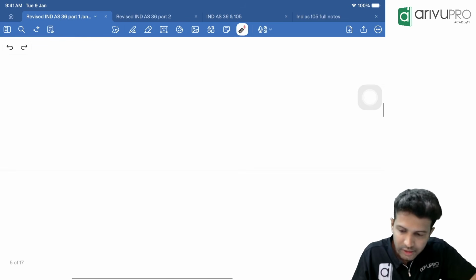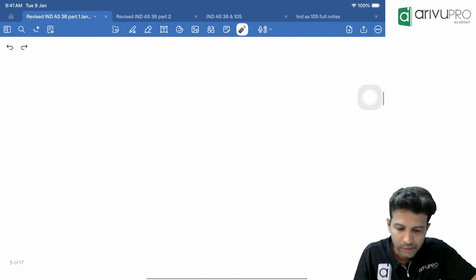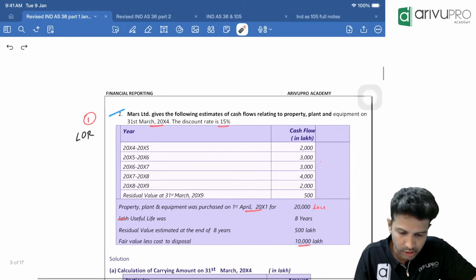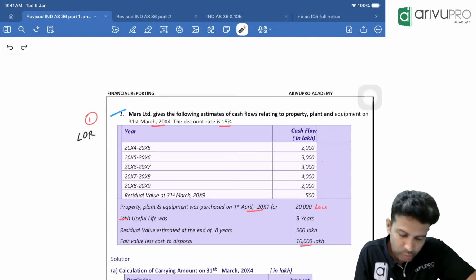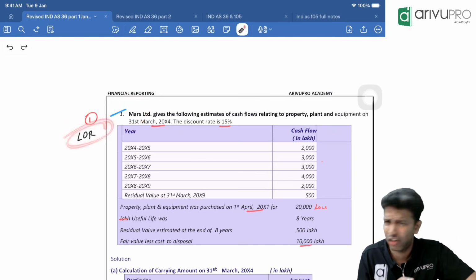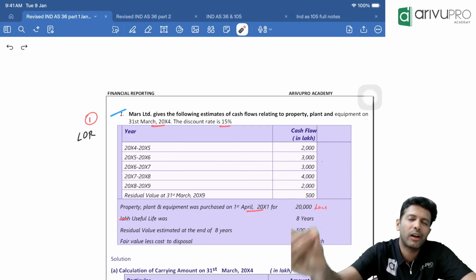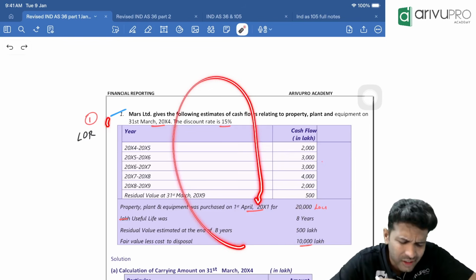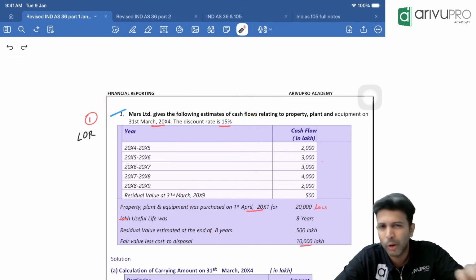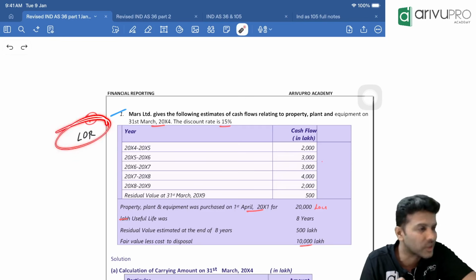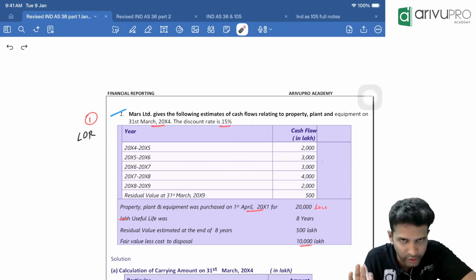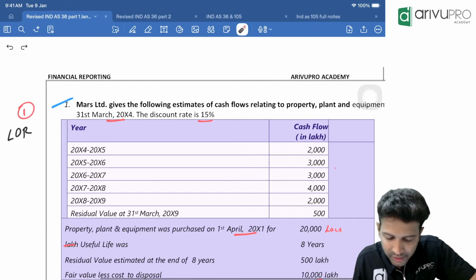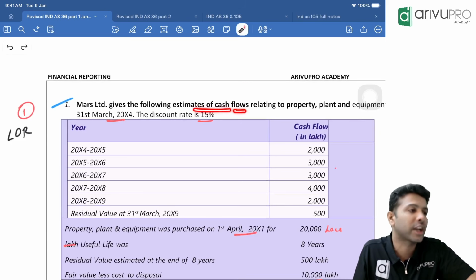Okay, now come back. So let's take up question number 1. Easy question. Keep your calculator. Question number 1, that's what I marked it as 1 over here. So is that LDR? Not really, you could say we don't have too many big concepts to learn from this question, but it gives a good summary about a few concepts. So for that, I've made this question an LDR. LDR, you already know what it means: last day revision questions.